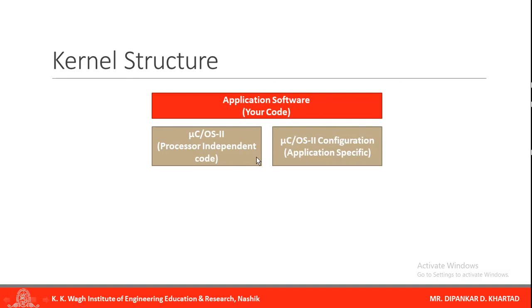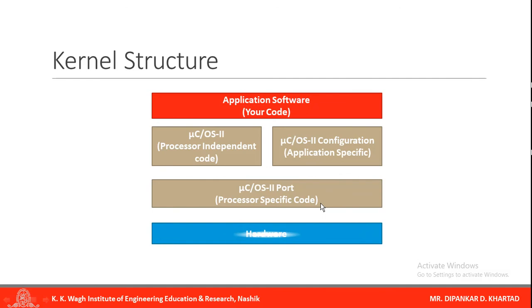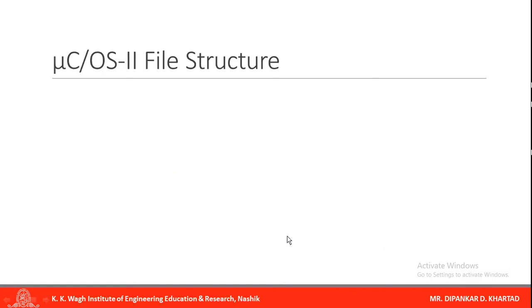Next is MuCOS 2 configuration, which is very application specific; various header files are included here. Then the MuCOS 2 port, which is processor specific code. And the last one is hardware. So application software, MuCOS 2 processor independent code, MuCOS 2 configuration and MuCOS 2 port are all the software part, and this is the hardware part.